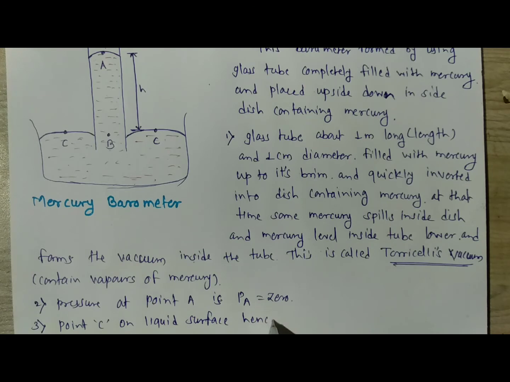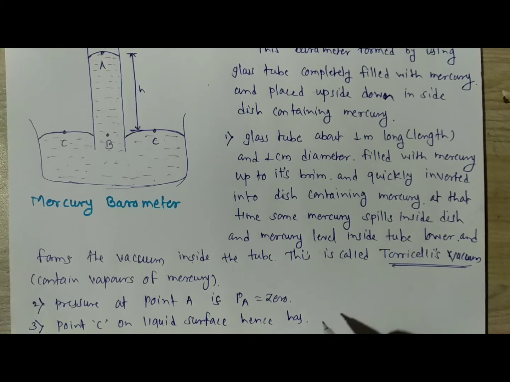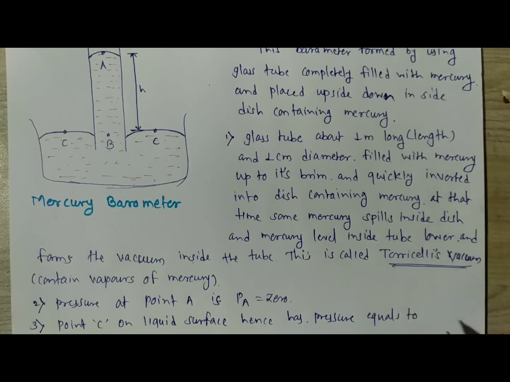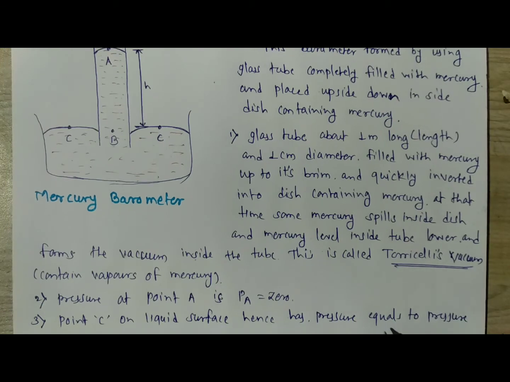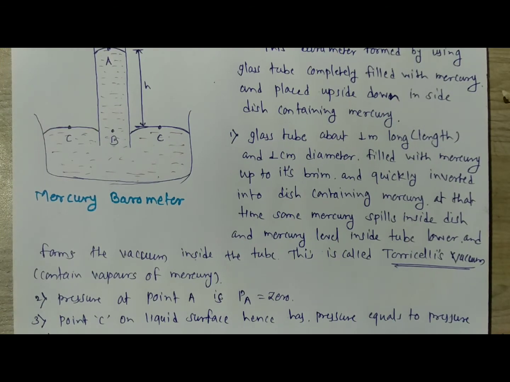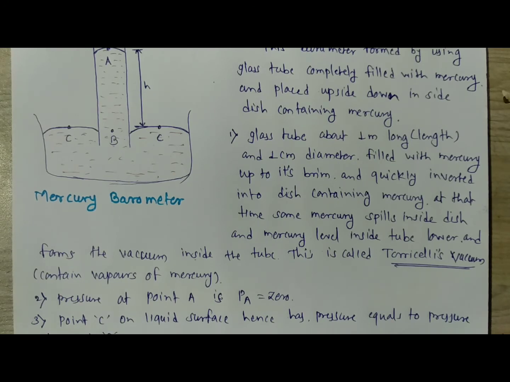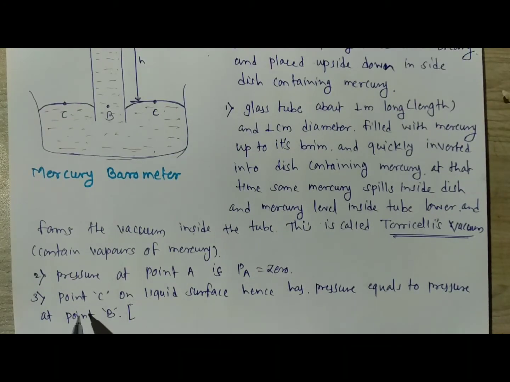hence it has atmospheric pressure. Point C on the liquid surface has a pressure equal to the pressure at point B, because here I am taking the consideration that point C and point B are at the same horizontal level, and therefore the pressure at point B is equal to the pressure at point C.